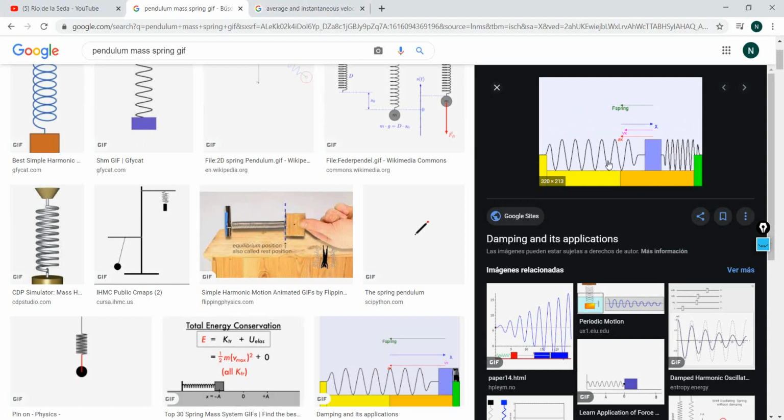Okay, look at this object, guys. It's a box or a mass. Let's call it a mass. Ignore completely these arrows. These arrows don't mean anything for us. Ignore them completely. We just have a surface. We have two springs, dos resortes, and this blue mass is connected to both springs.